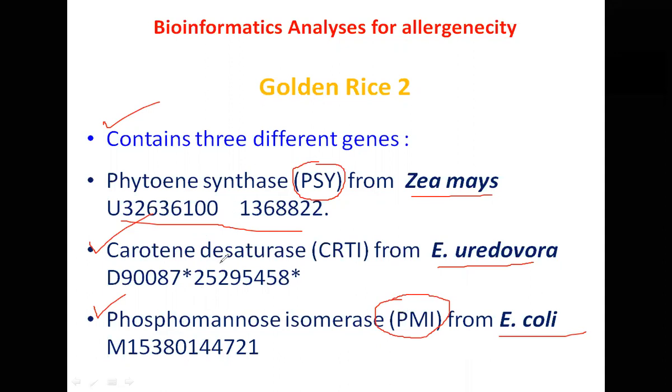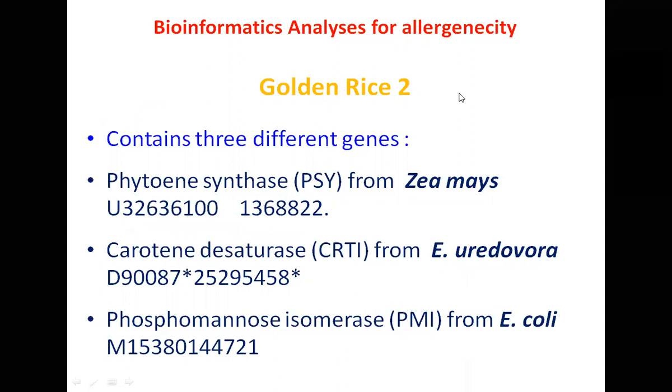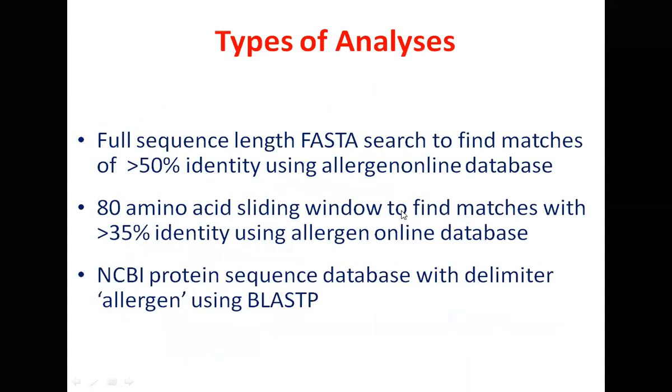Now let us undertake the allergen testing. So what is being done? What we are trying to do is a full sequence length FASTA search. Using FASTA as the software, as an algorithm, we will try and match the entire amino acid sequence of the newly expressed protein one by one with the amino acid sequences in the database. And we will look for what? More than 50% identity. Whether the newly expressed protein shows 50% or more than 50% sequence similarity with any of the proteins in the database.